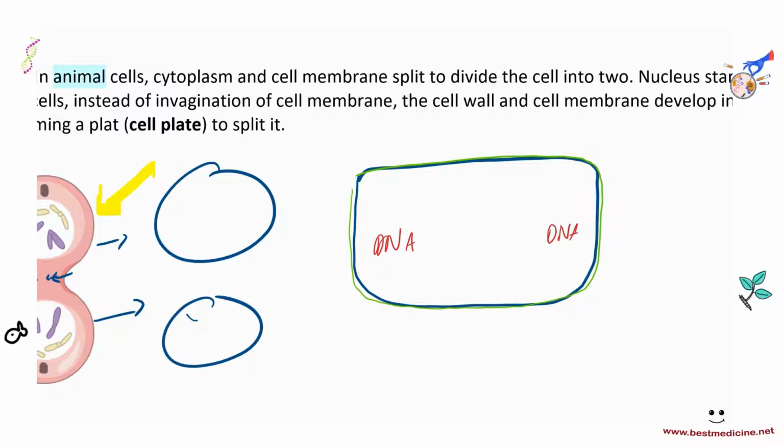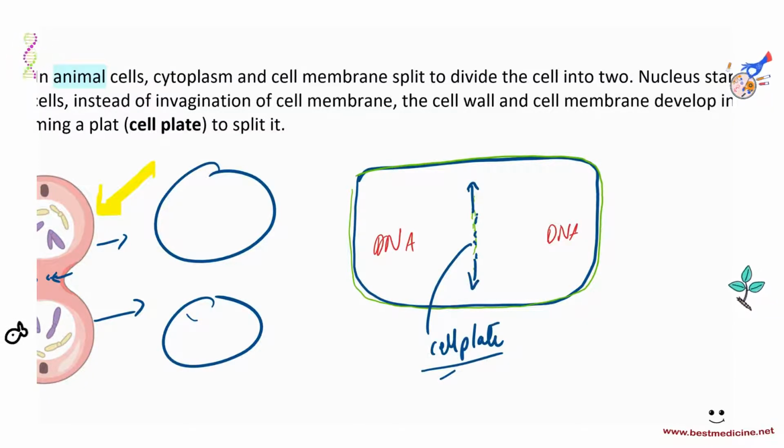You do not have the infolding of the cell membrane. Instead, what you get is formation of cell wall and cell membrane in the middle of the cell, and this is called the cell plate. And then this cell plate will complete over time to eventually split the cell into two.